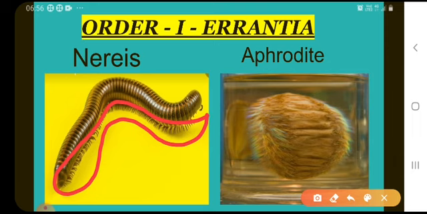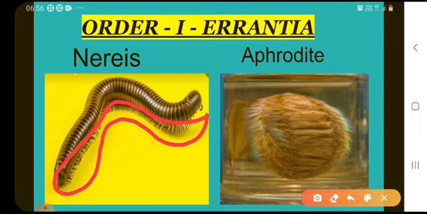Sex cells are liberated by the rupture of the body wall. Development is indirect, and there is a larva called the trochophore larva in the life cycle.